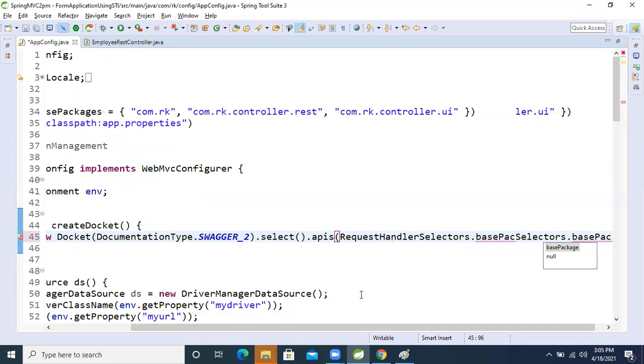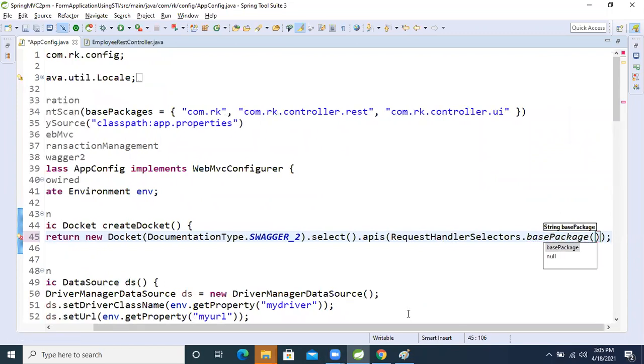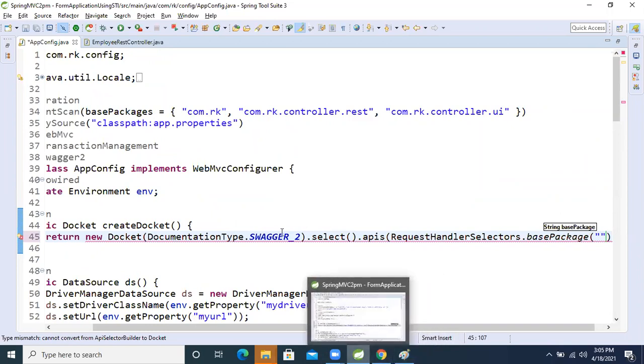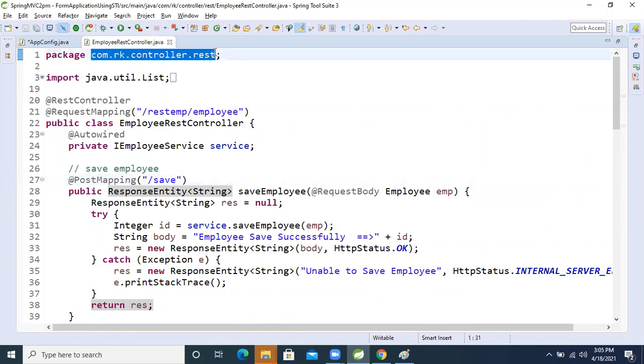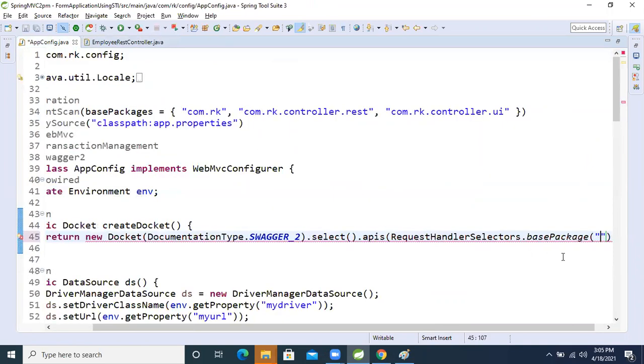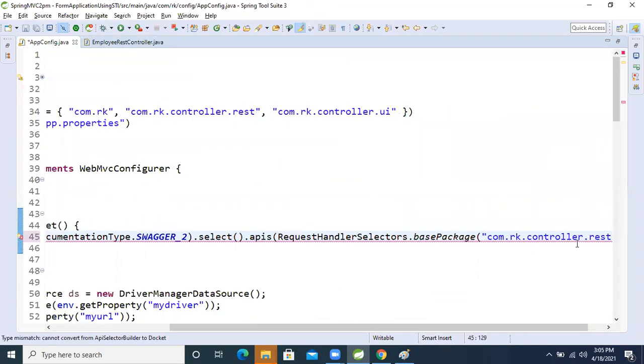What is the base package of this REST controller? See that. com.rk.common controller.rest. Now copy this one. This package you have to copy. After then, what you will do now? Just paste it.